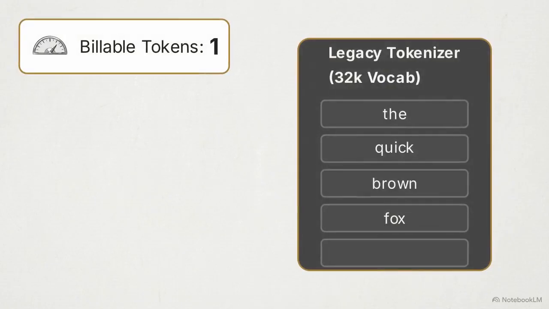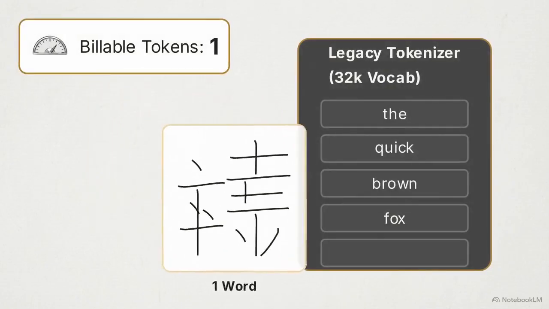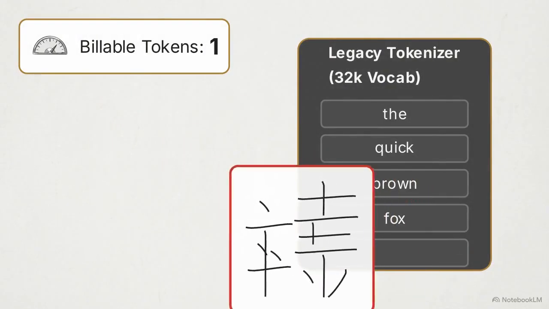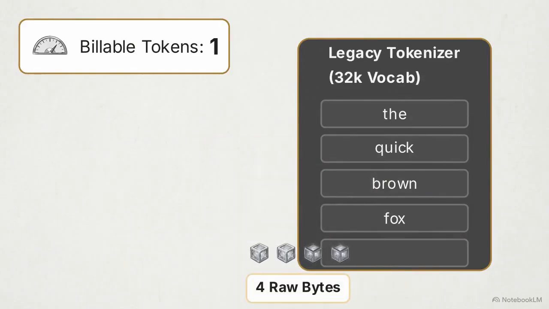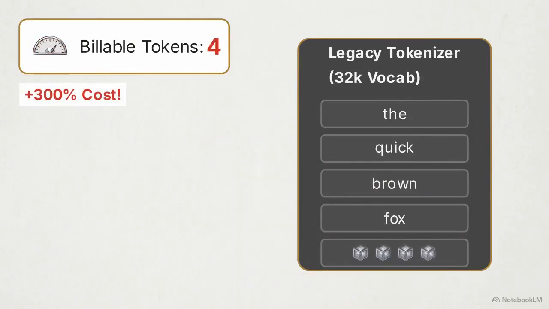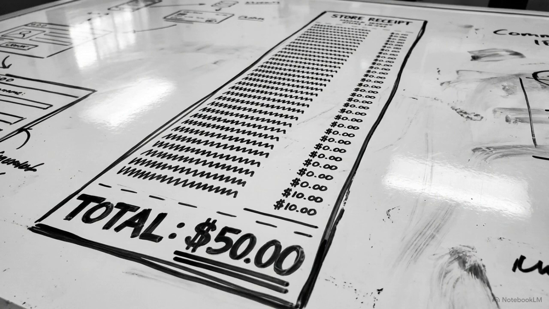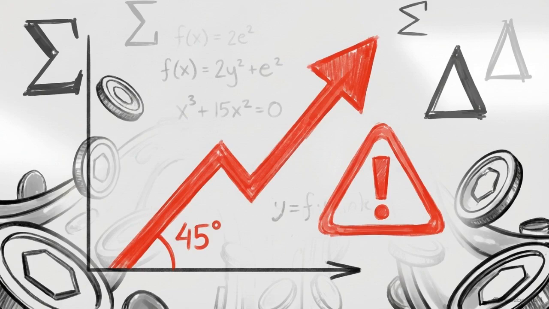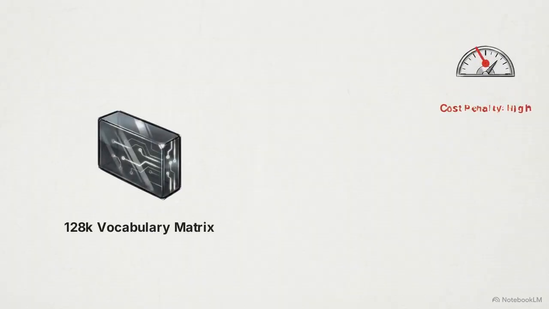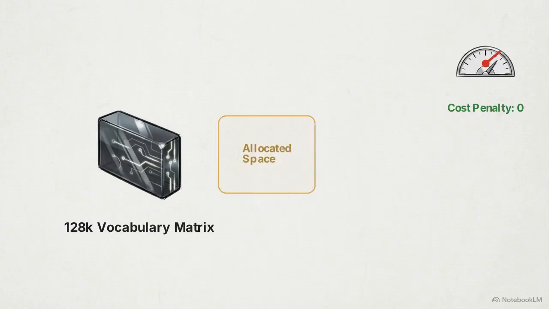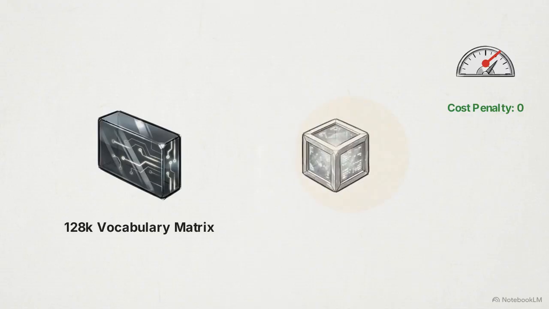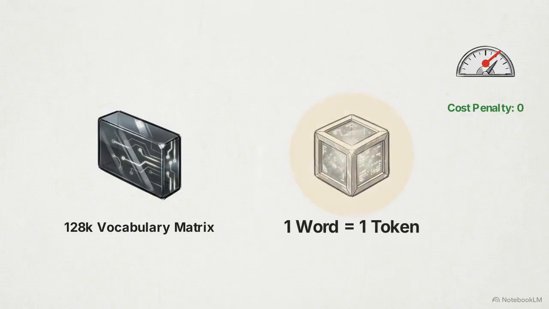Older tokenizers lacked dedicated slots for non-English languages. When presented with Arabic or Hindi, the system would fracture the text, reverting to processing the words as raw, individual bytes. This fallback mechanism is the source of the language tax, guaranteeing a 300 to 500% cost inflation for global applications processing the exact same meaning. Modern 128K architectures, like Llama 3, eliminate this penalty entirely. By dedicating explicit matrix space to global languages, the system absorbs whole Japanese words into a single, dense token.